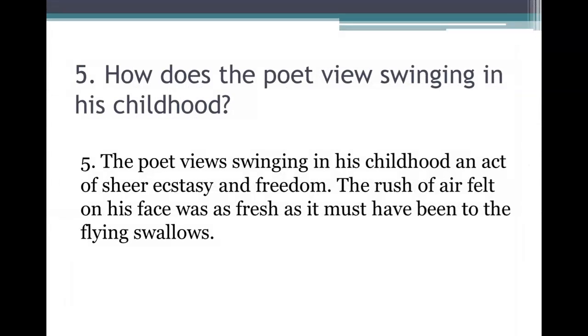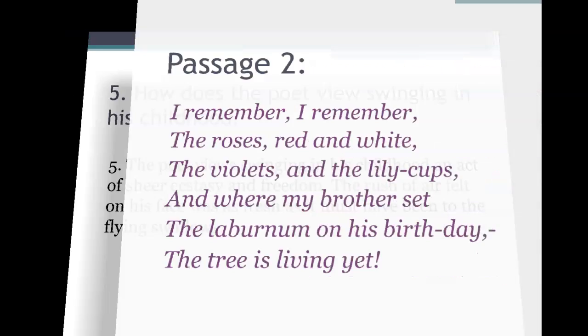Fifth question, how does the poet view swinging in his childhood? Answer, the poet views swinging in his childhood as an act of sheer ecstasy and freedom. The rush of air felt on his face was as fresh as it must have been to the flying swallows.